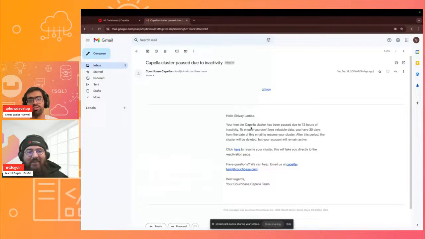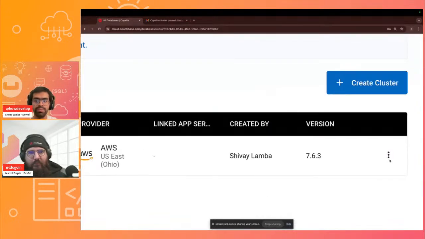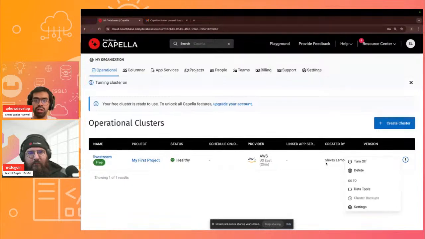So if you want your cluster to stay active, ensure that you use it from time to time. If it does get inactive, you can sign into your Capella cluster, use these three dots, and click on turn on the cluster. Now it is turned on, right in time for the workshop.